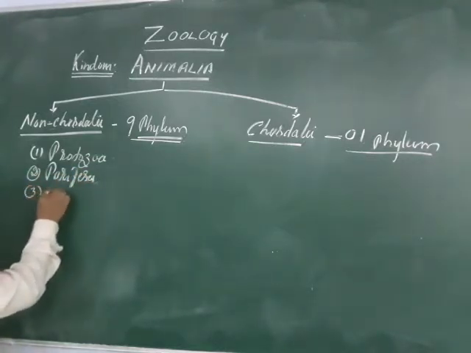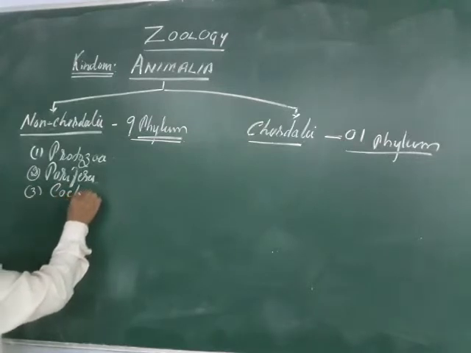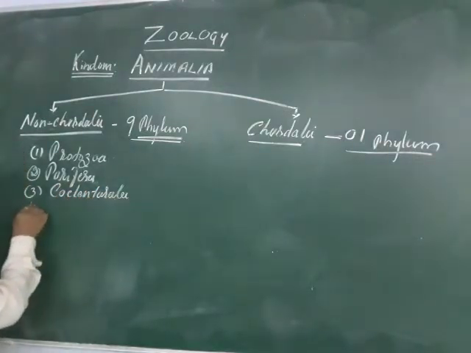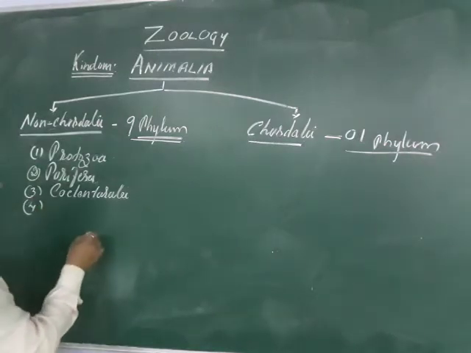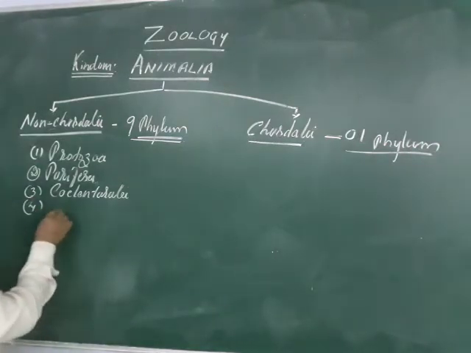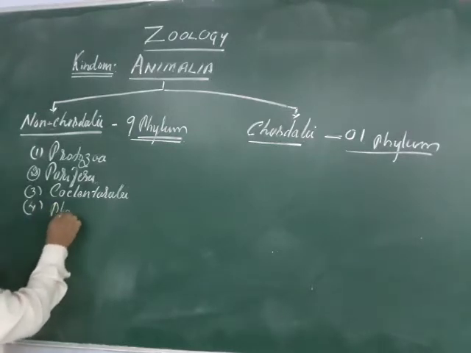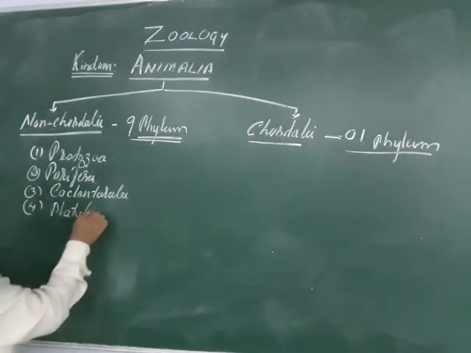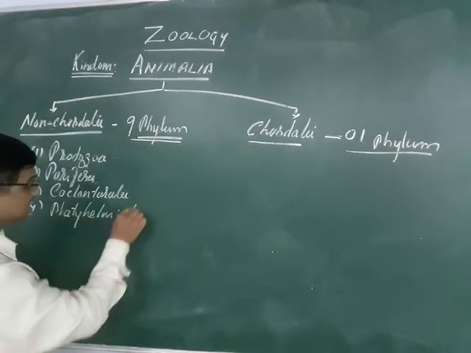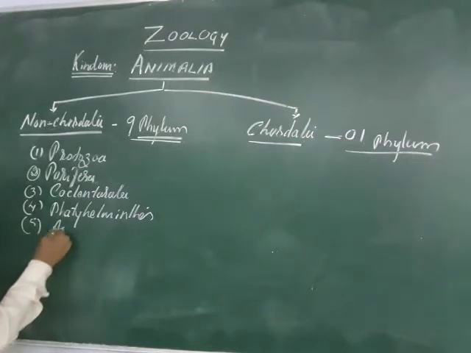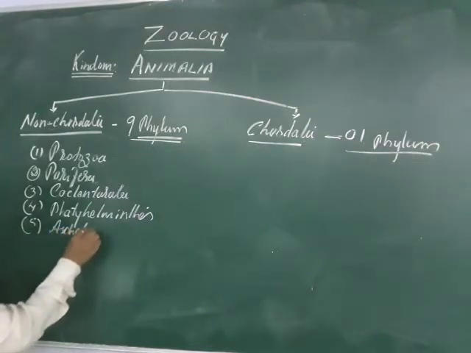Third is Coelenterata. Next is Platyhelminthes. And fifth is Aschelminthes.